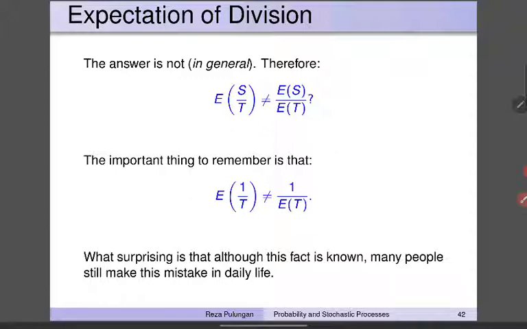Therefore, the expectation of S divided by T is not equal to the expectation of S divided by the expectation of T. And the most important thing for you to remember is that the expectation of 1 divided by T is not equal to 1 divided by the expectation of T. We will see later on that these simple facts are often forgotten when we are analyzing some system. So this is the end of the 5th topic in the course of probability and stochastic processes. Thank you.